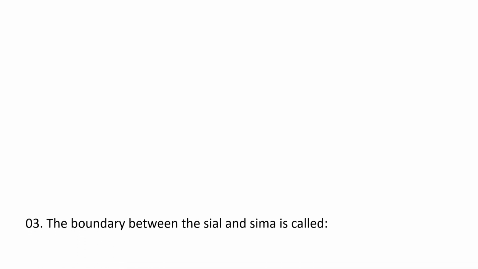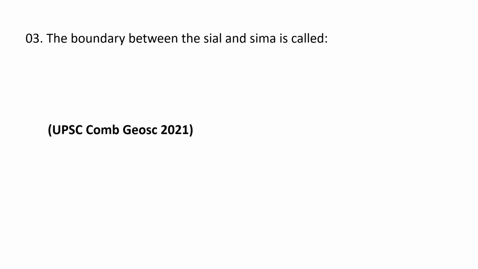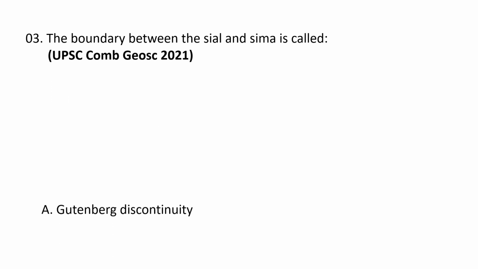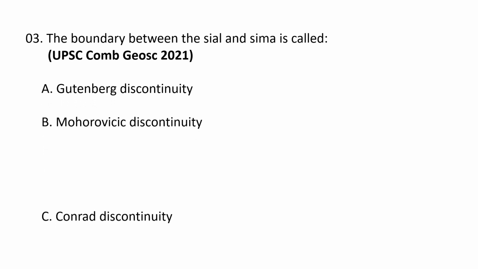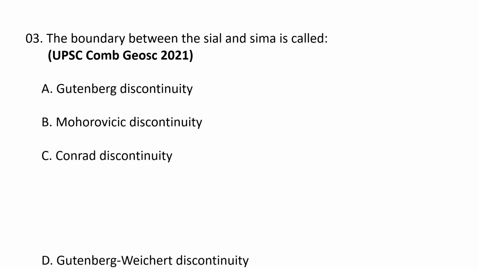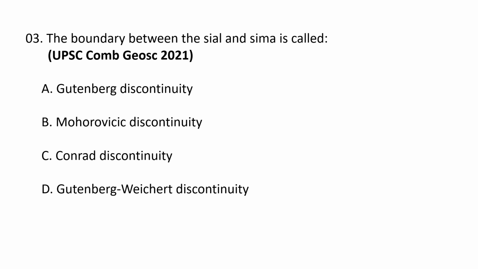Next question. The boundary between the Sial and Sima is called, a very simple and straightforward question. This is the question asked in UPSC Combined Geoscientist 2021. A. Gutenberg discontinuity, B. Mohorovičić discontinuity, C. Conrad discontinuity, and D. Gutenberg-Wiechert discontinuity. So the correct answer is C.